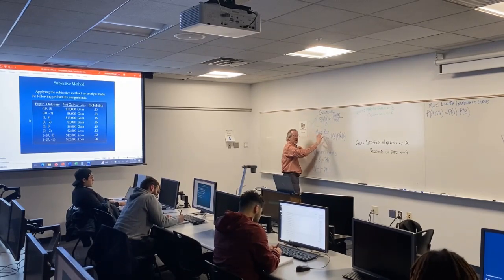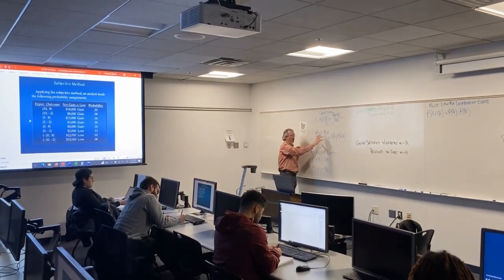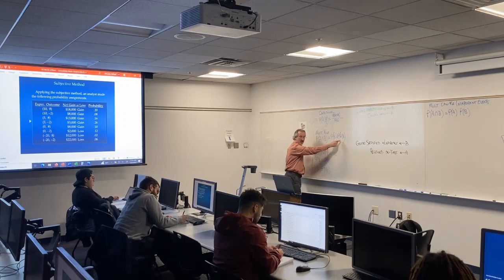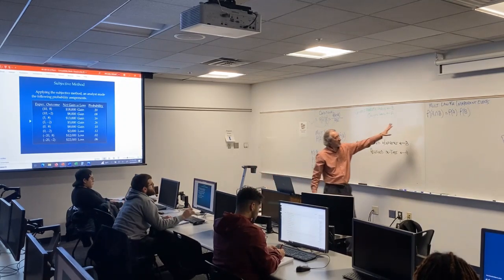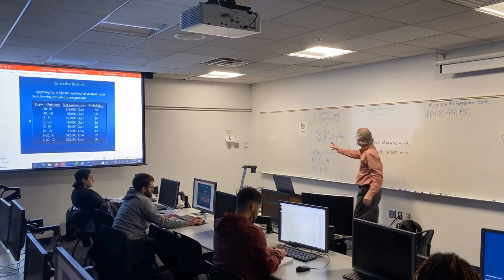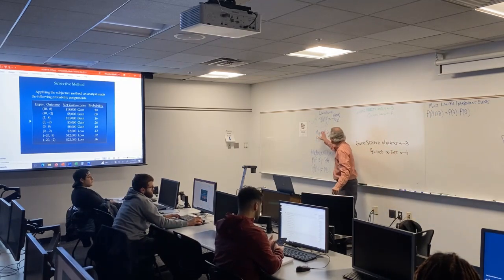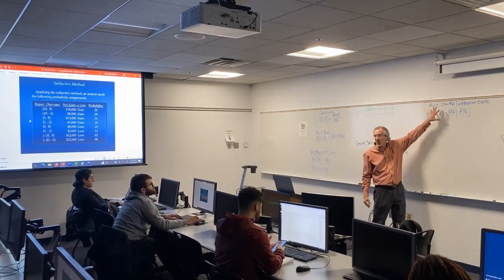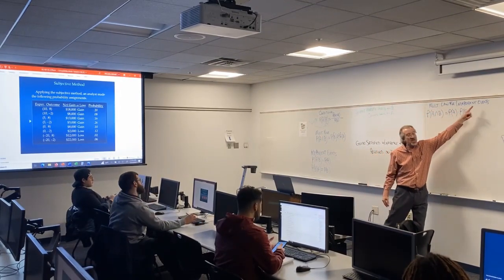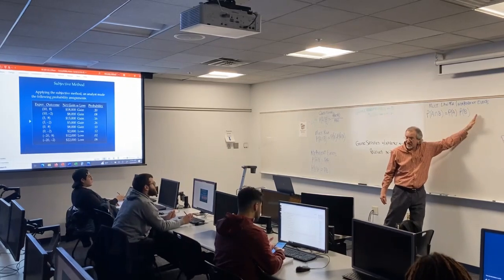Here is the multiplication rule, which includes conditional probability, but here's where a lot of students get confused. Sometimes it's called the multiplication rule, sometimes the multiplication law, but don't confuse it with the multiplication rule or law for independent events. This is very different.